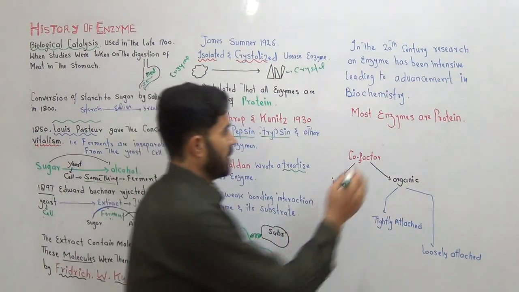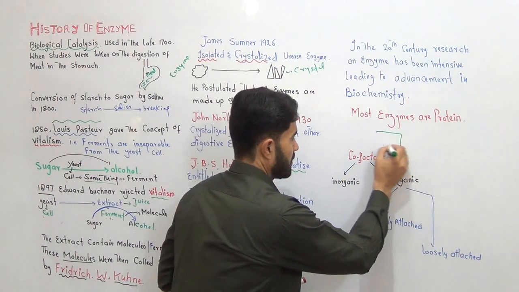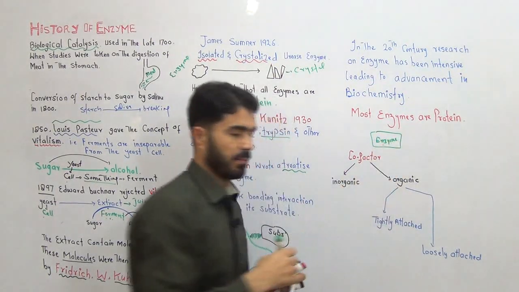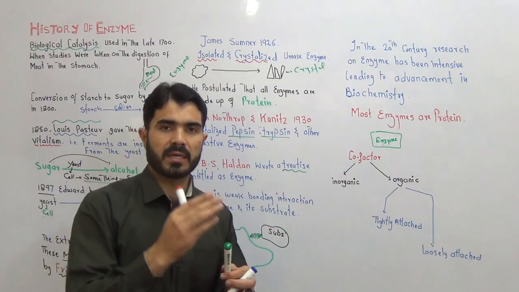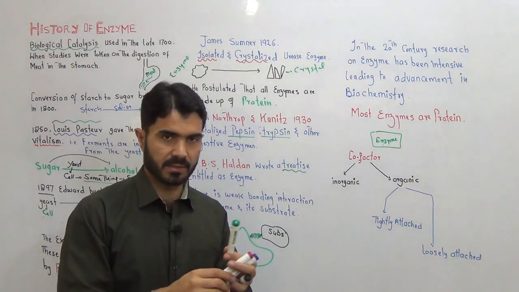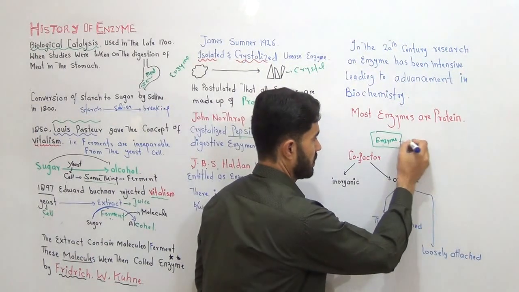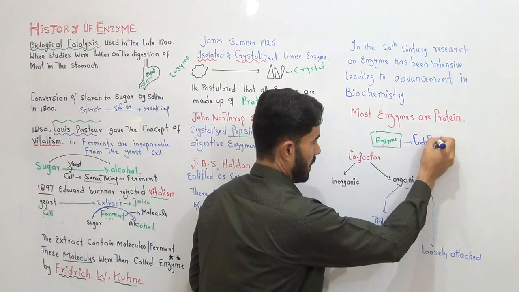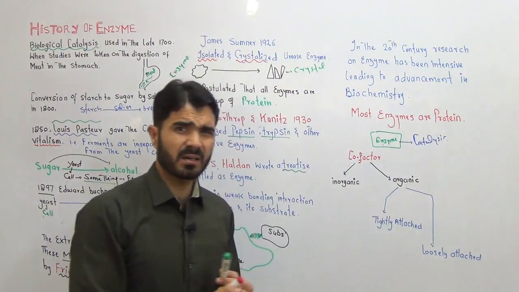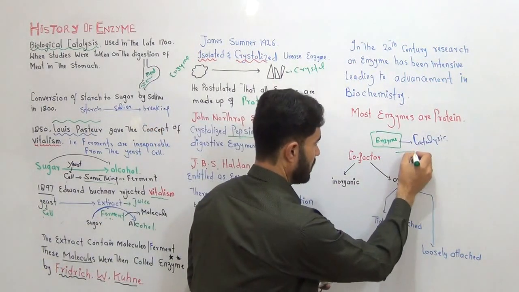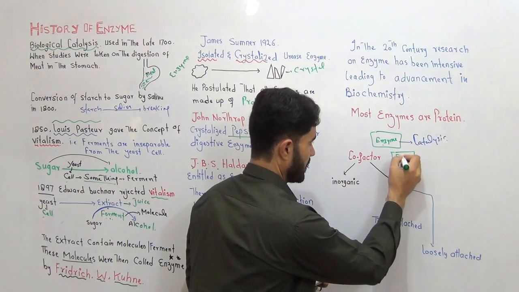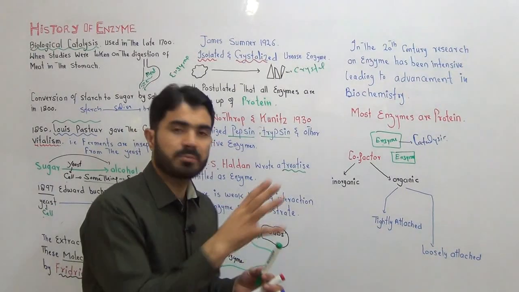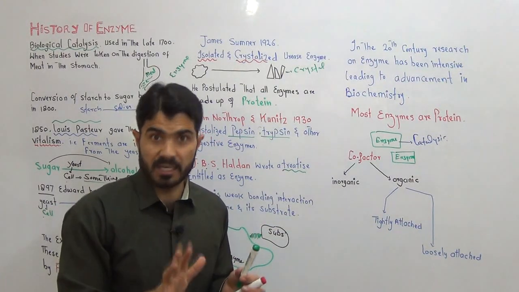And the majority of enzymes, let's suppose if I say this is one enzyme, perform catalysis. They perform catalysis, meaning they just break down things. But there are some enzymes, right? There are some enzymes which cannot perform catalysis by themselves when they are alone.